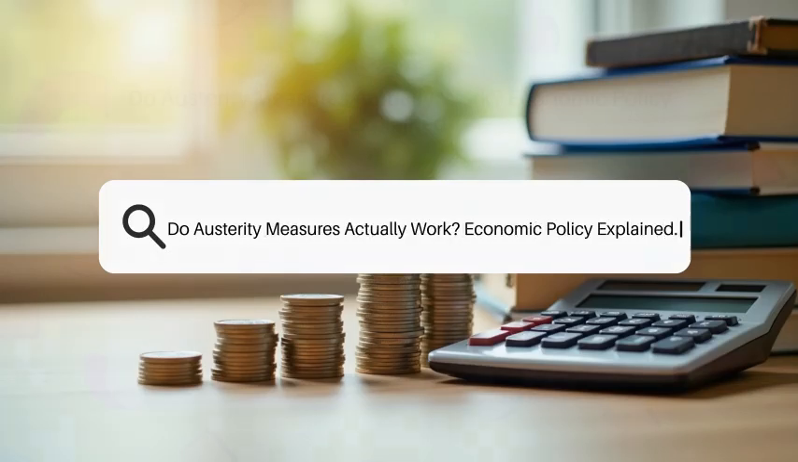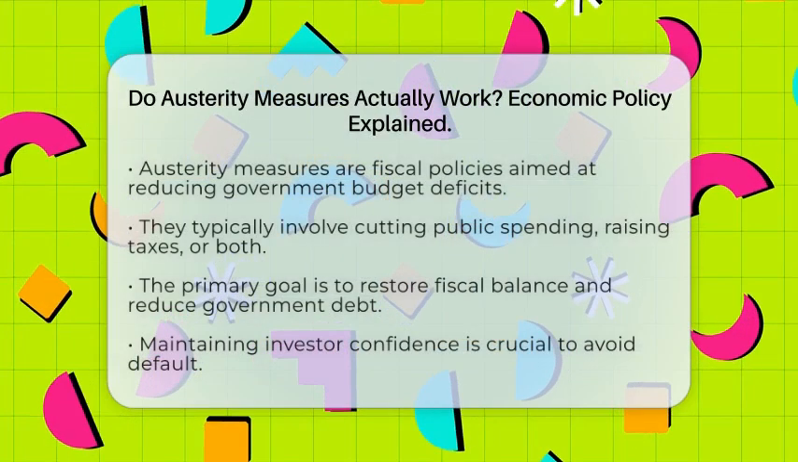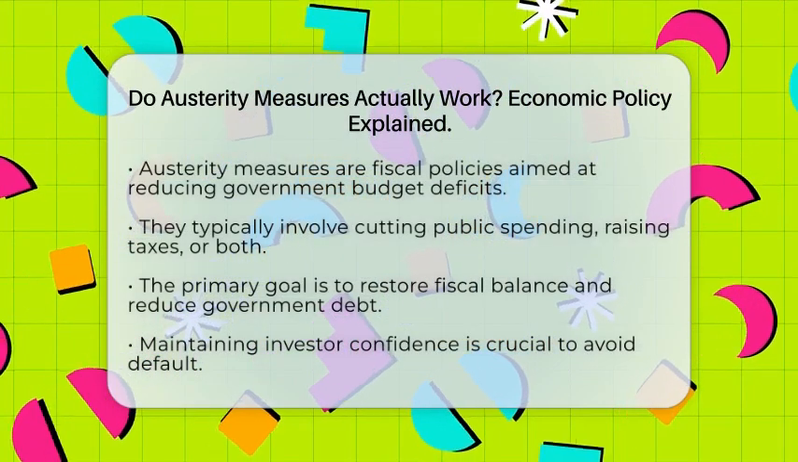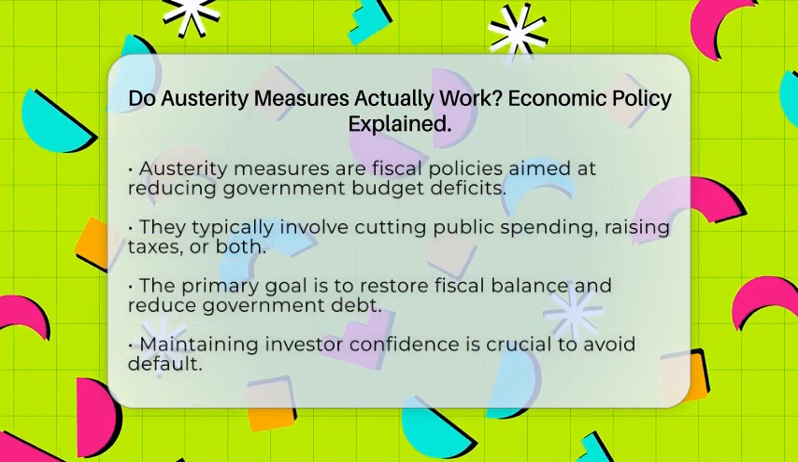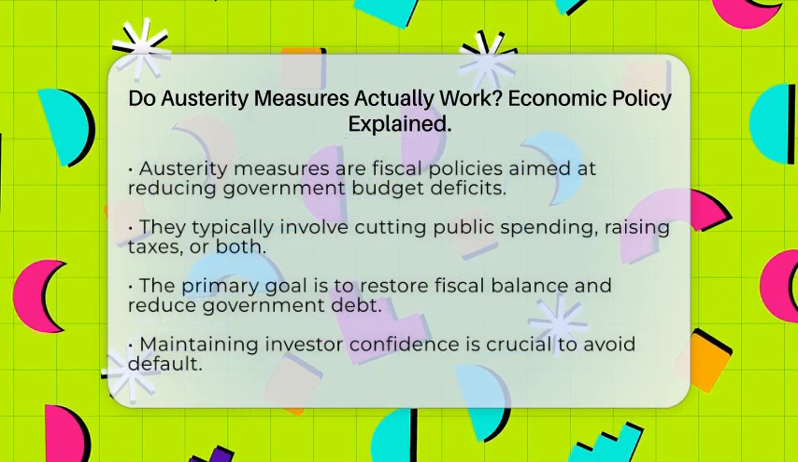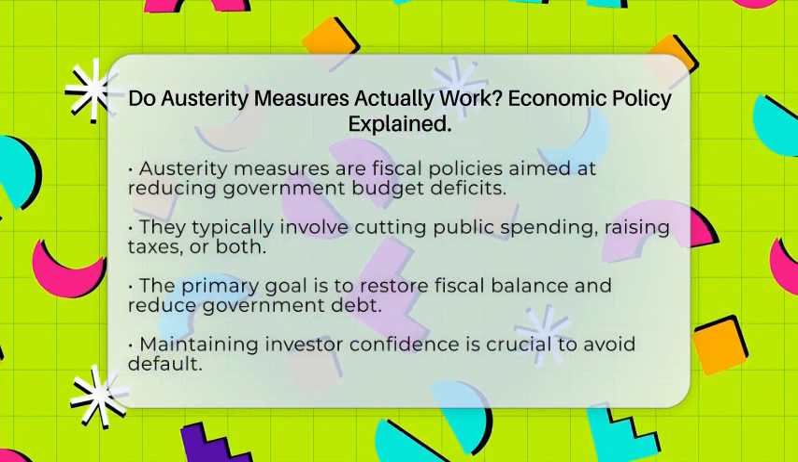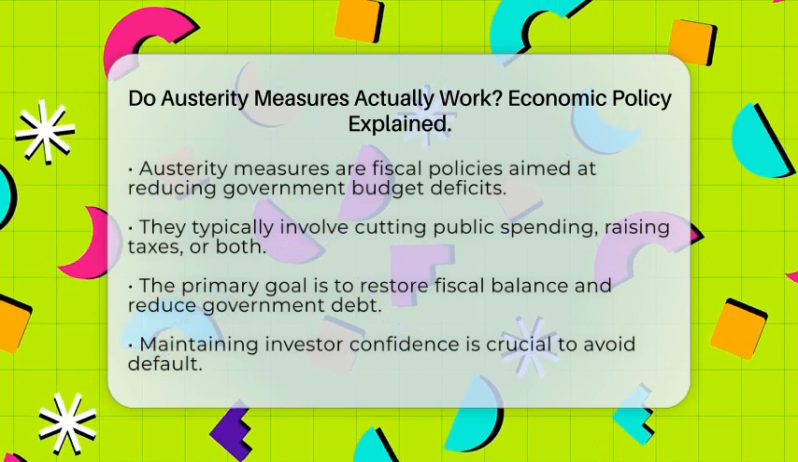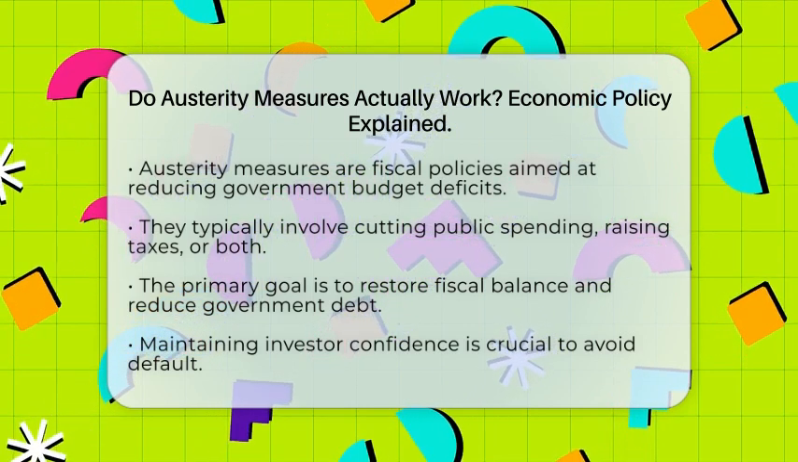Do austerity measures actually work? Economic policy explained. Have you ever wondered how governments manage their budgets during tough economic times? One approach they often consider is austerity measures. These are fiscal policies aimed at reducing government budget deficits.